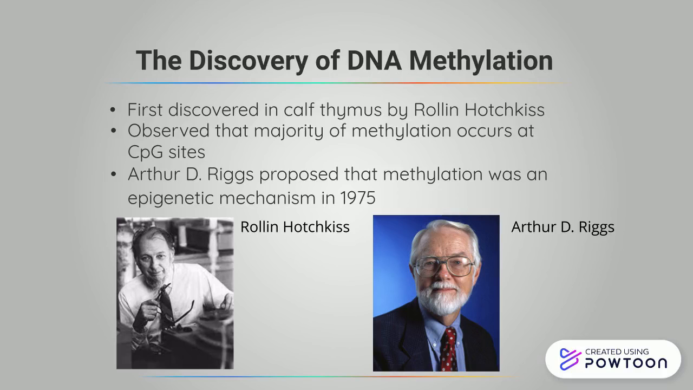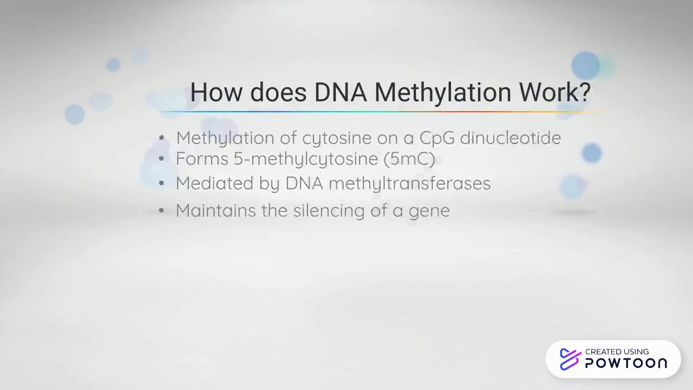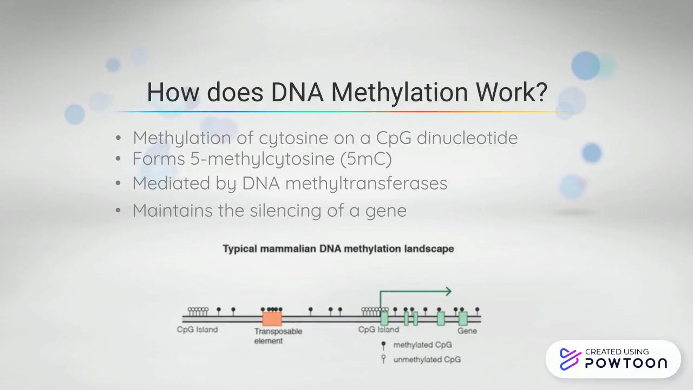In 1975, Arthur D. Riggs also established that methylation was an epigenetic mechanism, meaning that methylation did not alter the DNA sequence directly. As mentioned earlier, methylation works by methylating a cytosine base, which is typically attached to a guanosine, forming a CpG site. This transfer is mediated by a family of DNA methyltransferases. The addition of a methyl group prevents some key transcription factors from being able to bind to the DNA sequence, which then prevents transcription of the gene sequence.